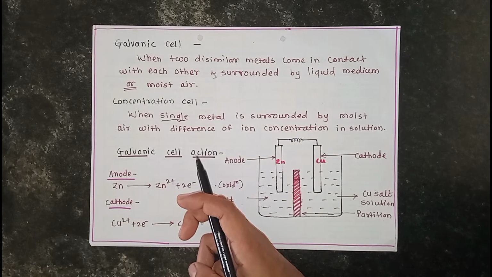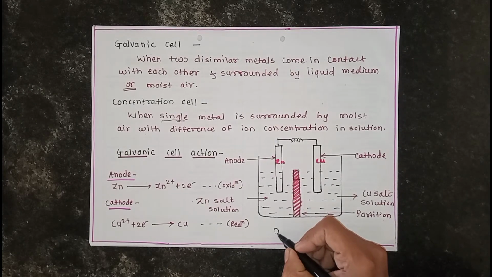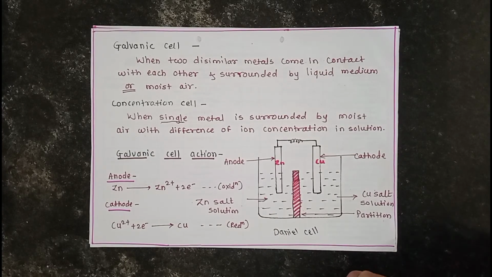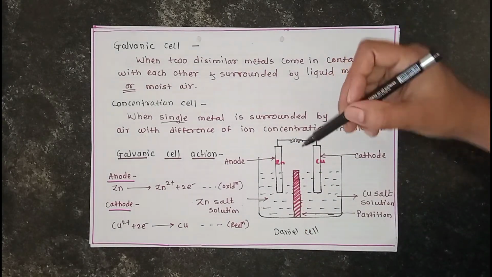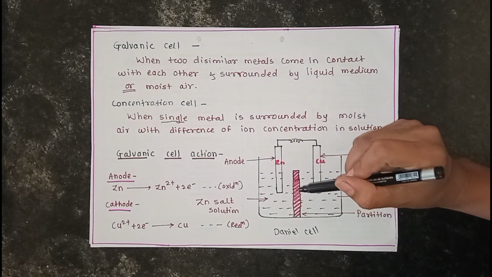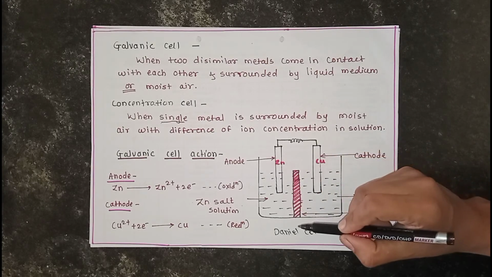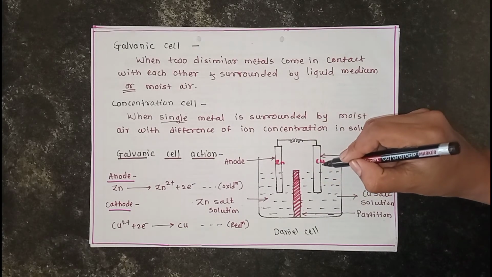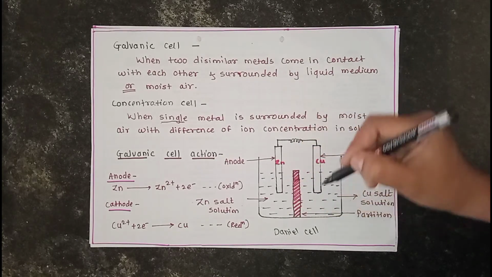The working of a galvanic cell can be explained by considering a Daniell cell. This is the Daniell cell. It consists of a copper plate and a zinc plate dipped in solutions having Cu2+ and Zn2+ ions. These two solutions are separated by a porous partition. One metal is copper, the other is zinc, and each is dipped in a solution of its own ions.